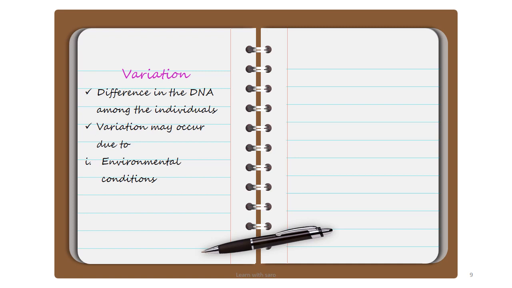Environmental conditions, in the sense, sometimes the environmental conditions influence your genetic makeup, influence your genetic material, giving a mutation, creating a change in your genetic material. If your genetic material DNA has been changed, accordingly the proteins are synthesized, accordingly your characters will differ. So variation may occur due to environmental conditions.